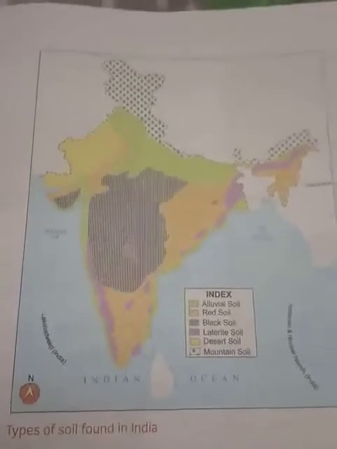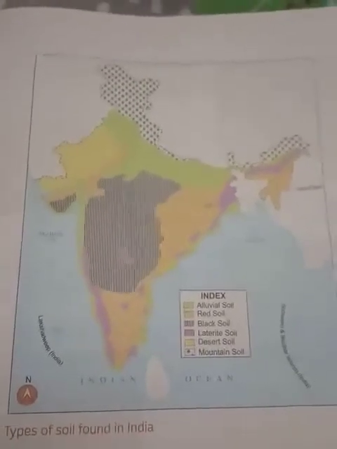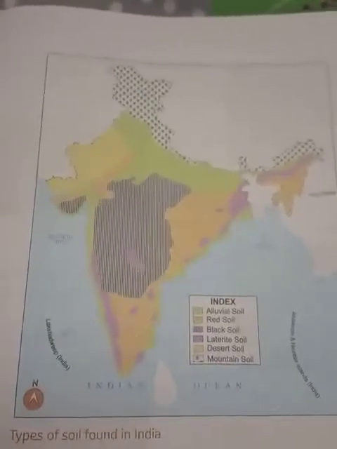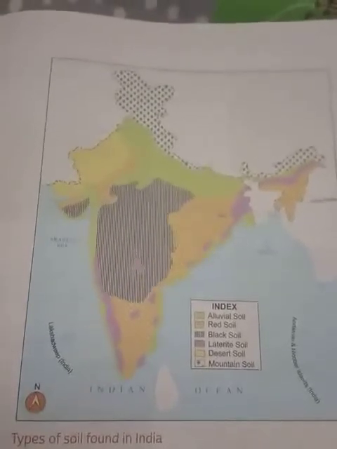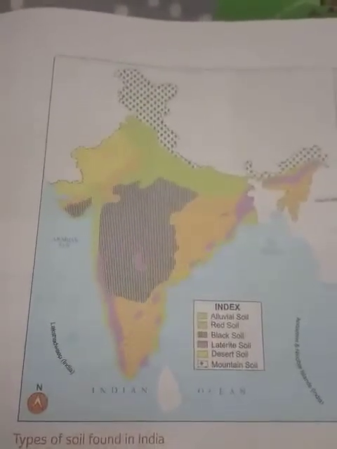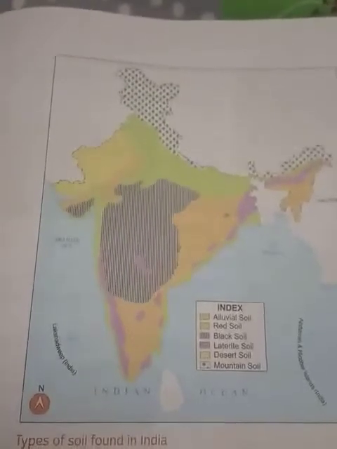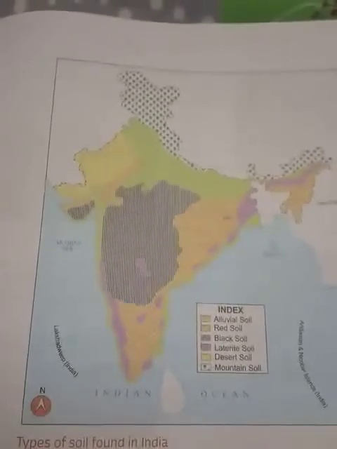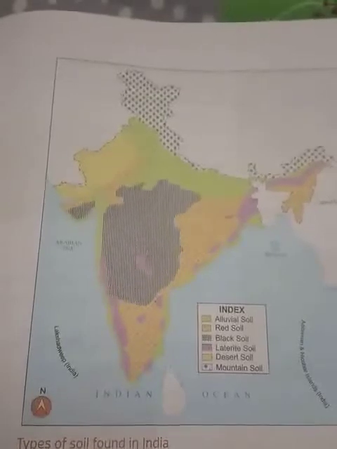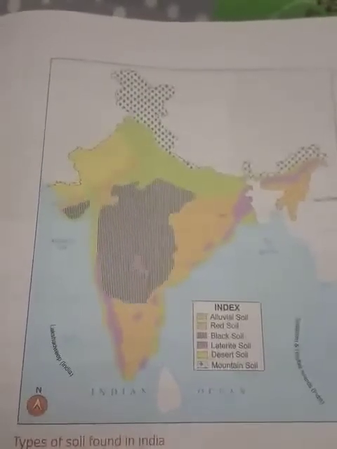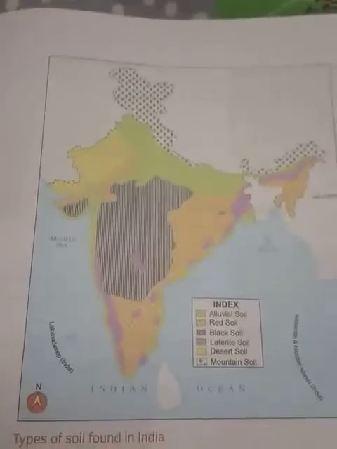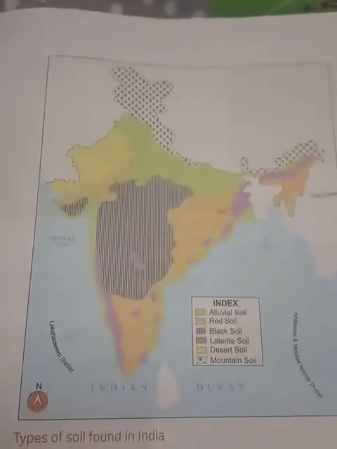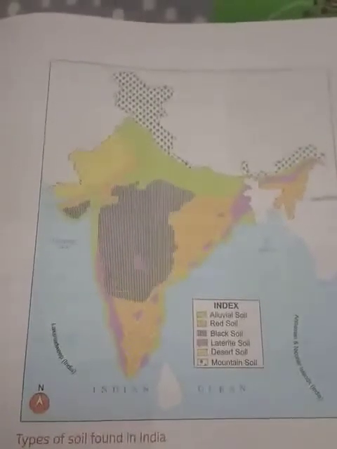In the map, different colors represent the types of soils present in India. In the index column, green is alluvial soil, and red soil is shown with red dots on yellow. Next, black soil is shown with black lines, laterite soil in purple, desert soil in yellow, and mountain soil in white with black dots. So this represents where we can find the different types of soil: alluvial soil, black soil, red soil, laterite soil, desert soil and mountain soil.